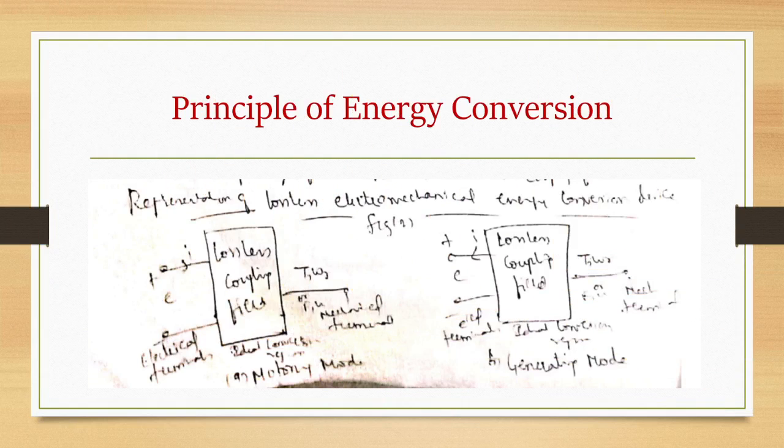This diagram shows the representation of a lossless electromechanical energy conversion device, for motoring mode and generating mode. The lossless coupling field input is electrical energy. These are the electrical terminals, and these are the mechanical terminals. If it is linear motion, mechanical quantities are F comma u; if it is rotary motion, then it is T comma omega r. This is an ideal conversion region, a lossless coupling field. Similarly for generating mode, these are the electrical terminals and these are the mechanical terminals, with linear motion F comma u and rotary motion T comma omega r. I is coming out in the generating mode, and for motoring mode, I is going inside.